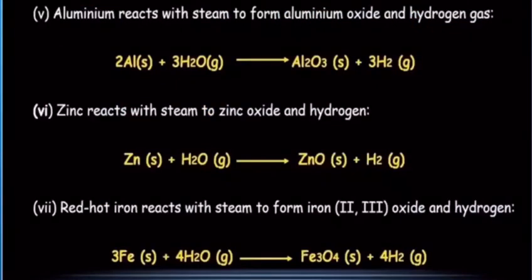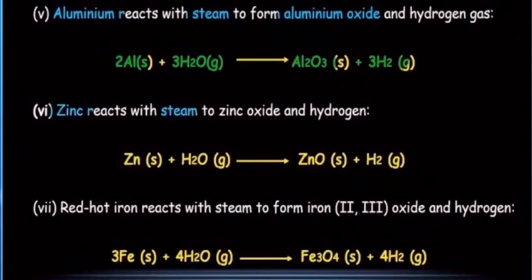Now the next one is aluminium. It does not react with cold water or hot water. It reacts with steam to form aluminium oxide and hydrogen gas. It is forming its oxide, not hydroxide. So Al plus H2O gives Al2O3, meaning aluminium oxide, plus hydrogen gas.